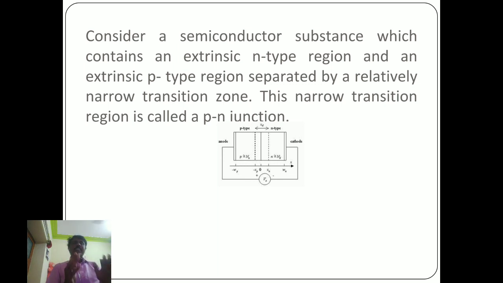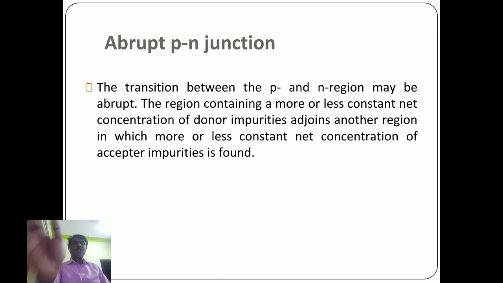Let us consider a semiconductor crystal containing a p-n junction. The transition between p-type and n-type may be abrupt. One region contains a more or less constant net concentration of donor impurity, adjoining another region in which a more or less constant net concentration of acceptor impurity is found.